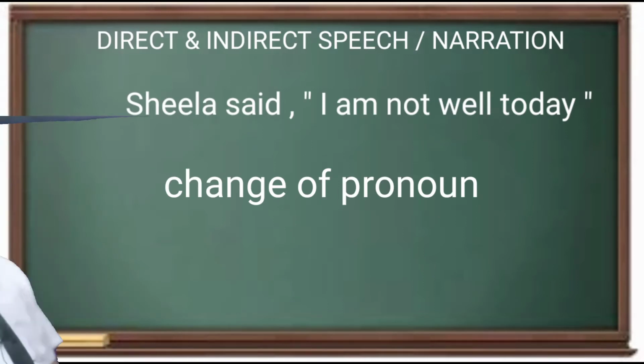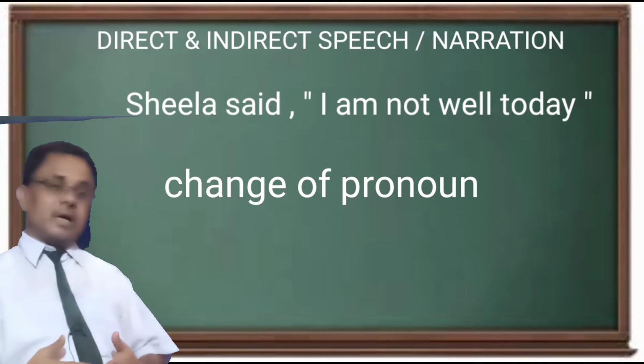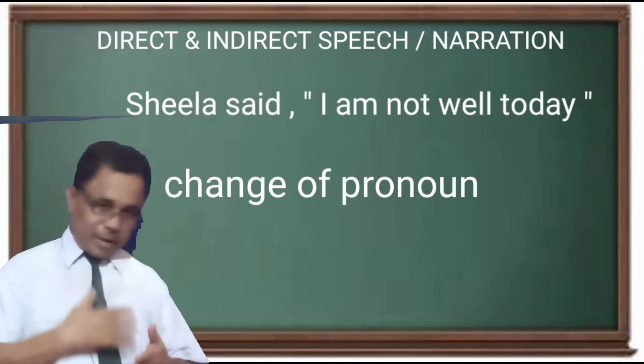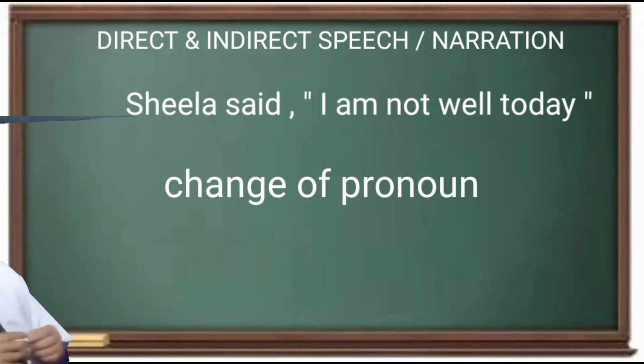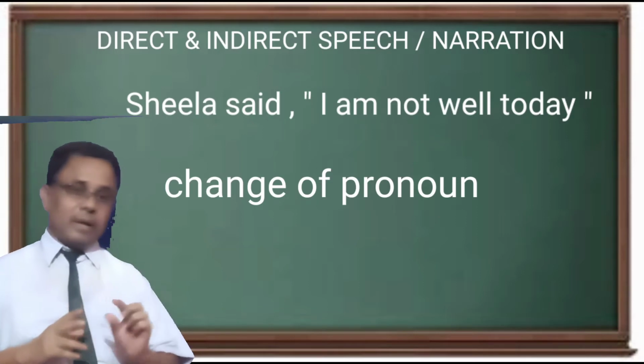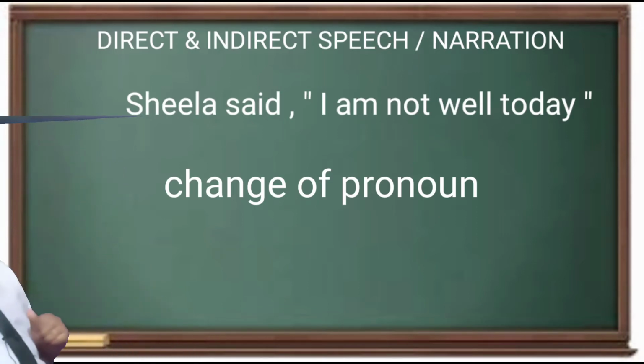Then the basic rules you have got in class 5, 6, 7, 8, 9. What are the basic rules? I am revising today, the first period, so just telling in brief.